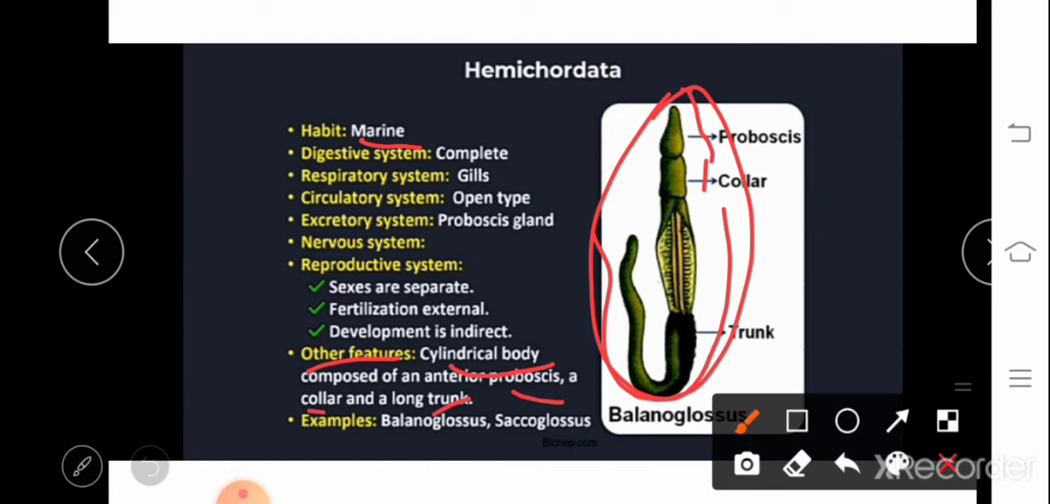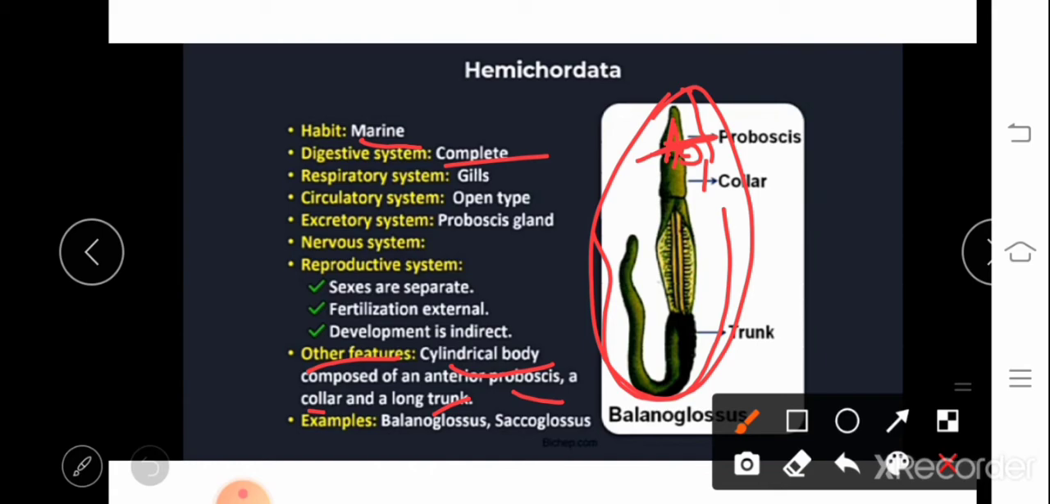That structure similar to the notochord is called the stomochord. Stomo means mouth, so it is present just above the mouth. In Hemichordata, the mouth is present in between the proboscis and collar. Somewhat here you can see the mouth. And this stomochord is present on the roof of the buccal cavity. Somewhat here on the roof of the buccal cavity, there you can see a long structure which is called the stomochord.